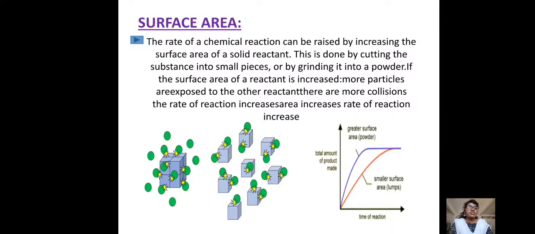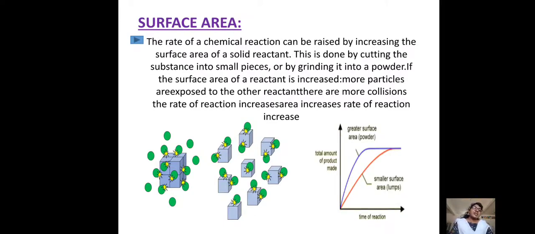See the diagram. On the left side we have one block, that is one reactant. The surface area of that reactant is less. If we break that substance into 8 small particles, on the right side, the number of reacting molecules increases because the surface area of the reactant is increasing here. So with the increasing of the surface area, the rate of reaction increases.